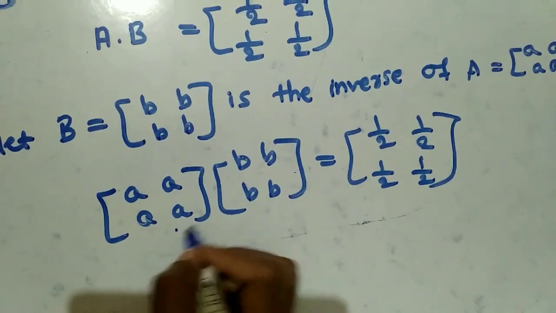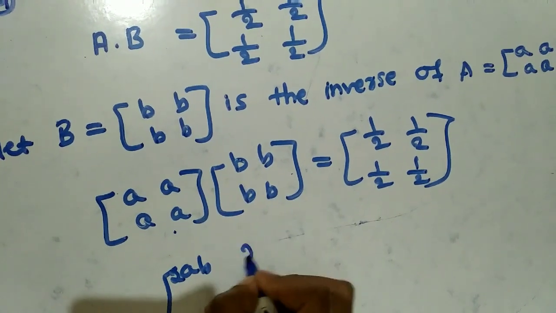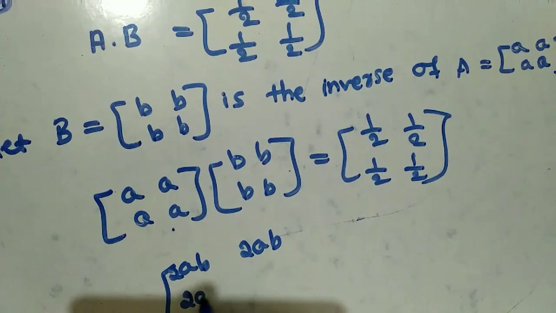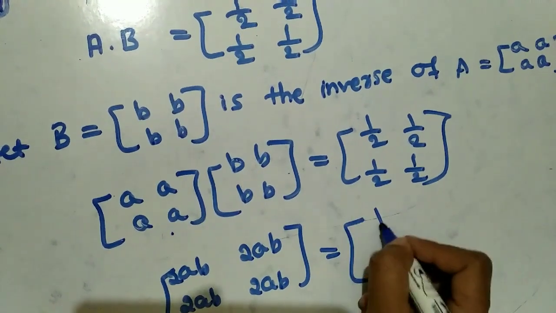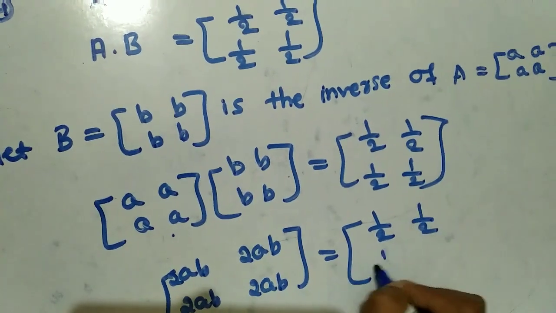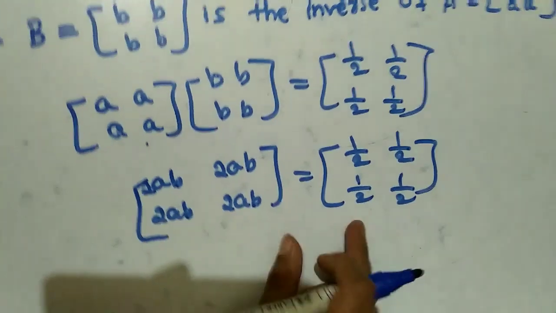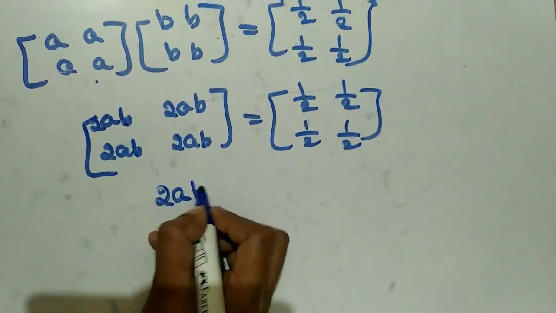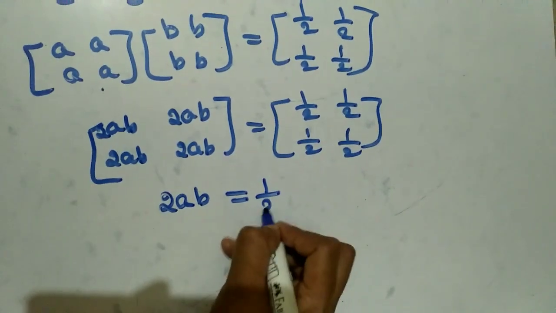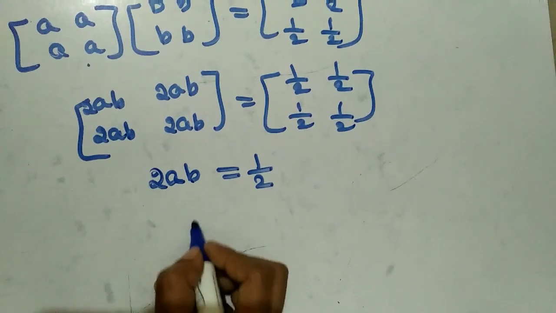Now just do the product of these two matrices. The product gives you 2AB, 2AB, 2AB and 2AB, which is equal to 1/2, 1/2, 1/2 and 1/2. Here these two matrices are equal, therefore their elements are also equal. Therefore we can write 2AB is equal to 1/2.